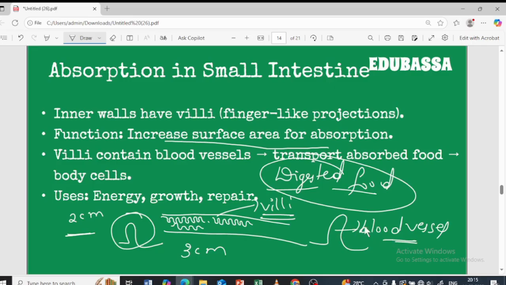So this blood vessel will be present over here, right? This blood vessel will carry the food particles along with the blood to the different cells of the body. Whatever food is absorbed, it will carry to the different parts of the body, for the purpose of energy, growth, as well as repair, right? Yes, I'll show you once again.